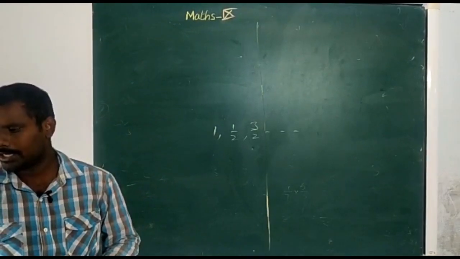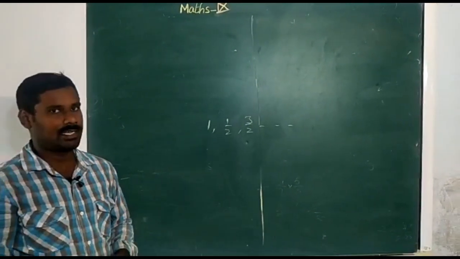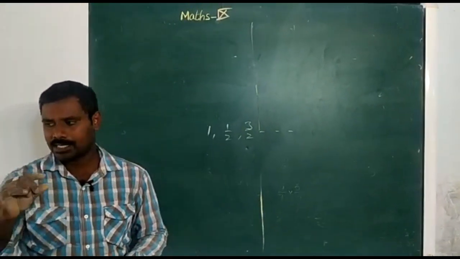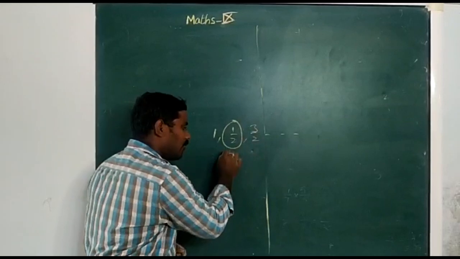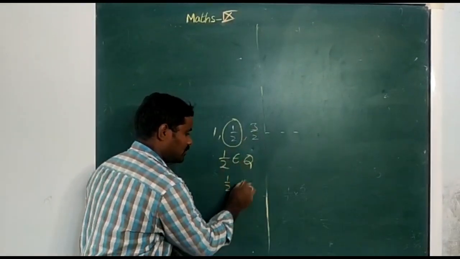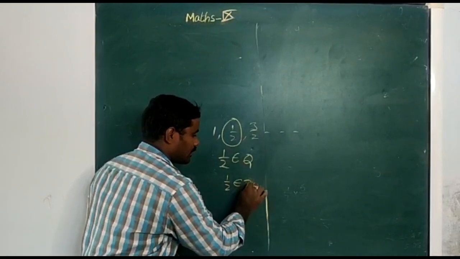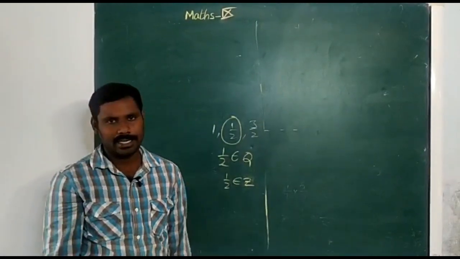Now go to the second: a number which is rational but not an integer. In this case 1 by 2 is rational but not an integer, because 1 by 2 is not an integer. Take this type of examples and complete the second Roman.